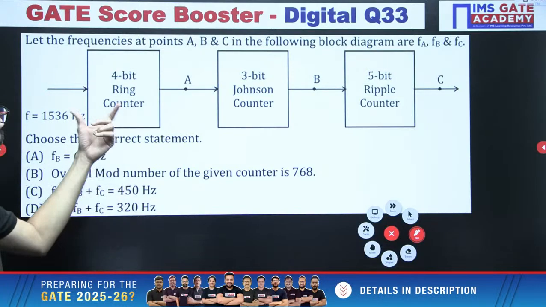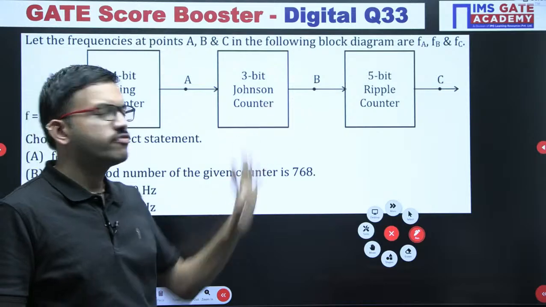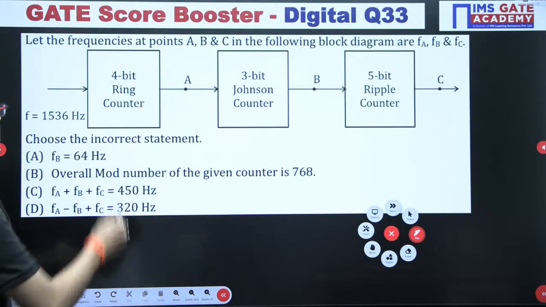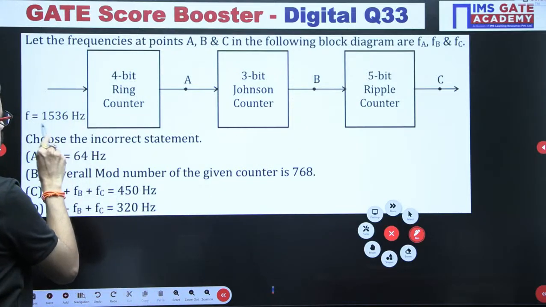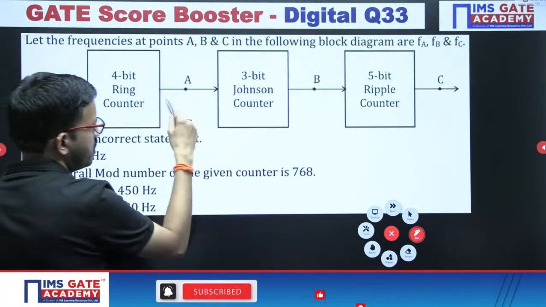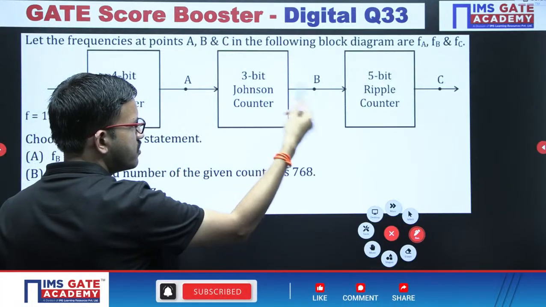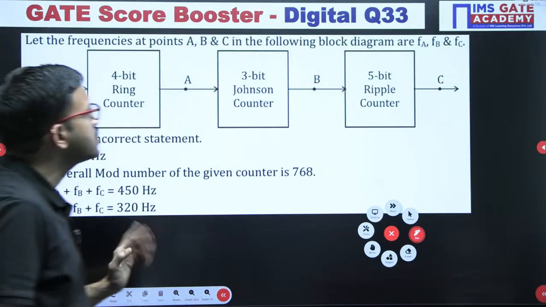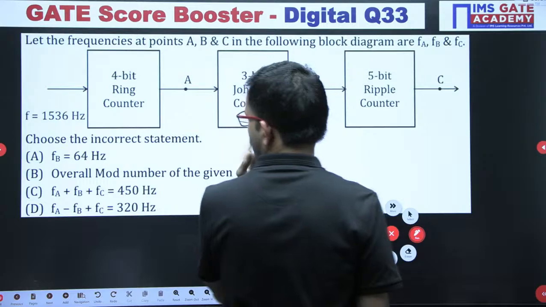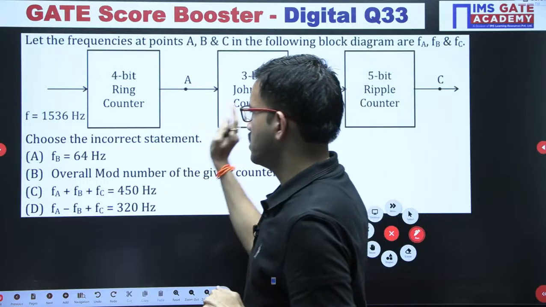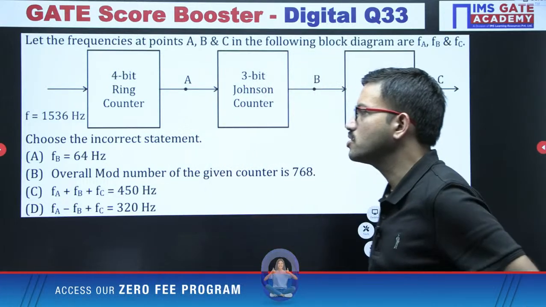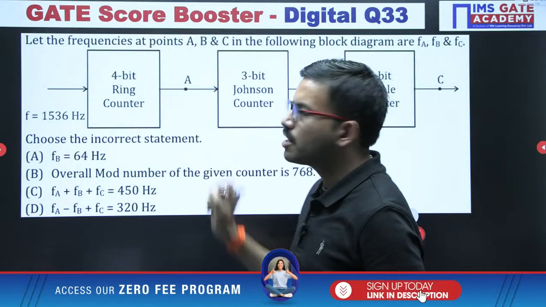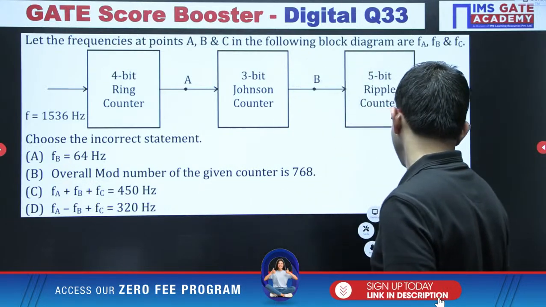You are having a 4-bit ring counter, a 3-bit Johnson counter, and a 5-bit ripple counter. Here the incoming signal has this clock frequency. At point A the frequency is FA, at point B the frequency is FB, at point C the frequency is FC, and after that you have the choices. The question is to choose the incorrect statement. That means this question is an MCQ, only one correct option will be there. All of you give it a try.